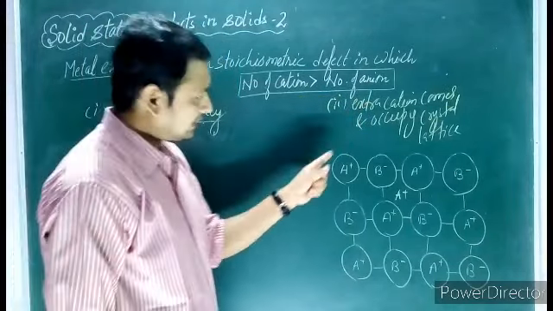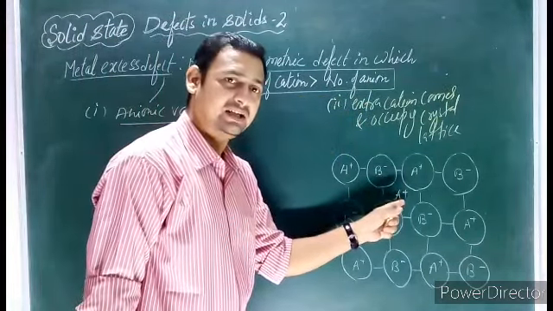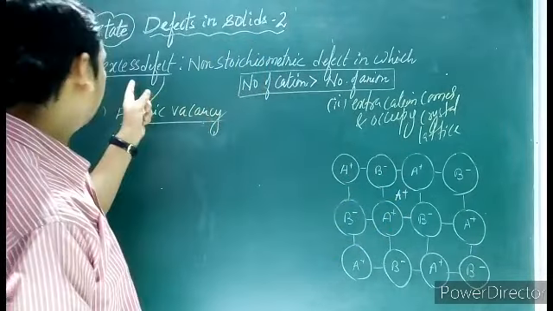So if an extra cation comes and occupies an interstitial site, we will have a metal excess defect.